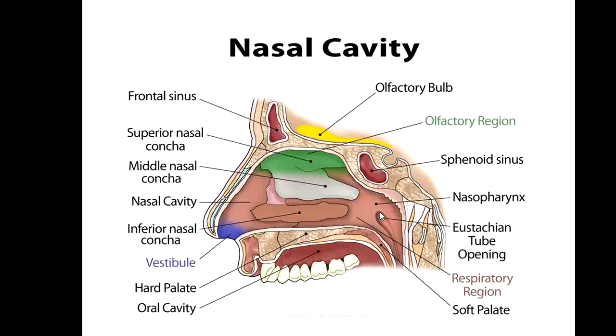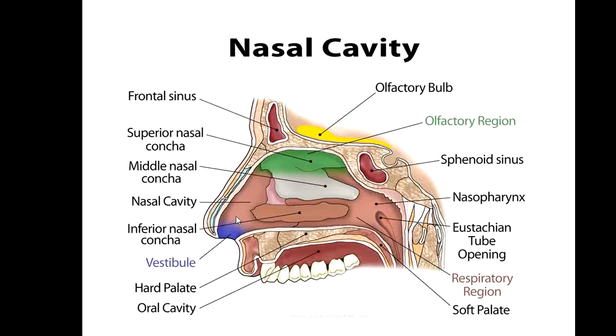In between these two vestibules there is a septum. The septum leads to the production of two nasal cavities.